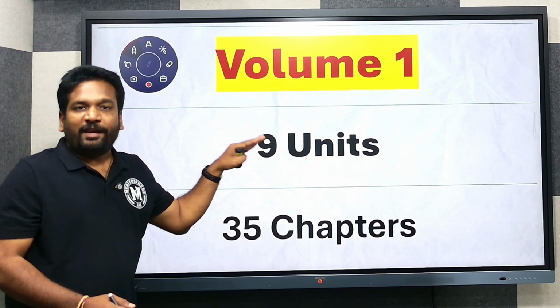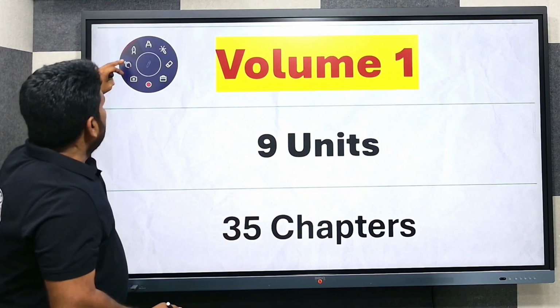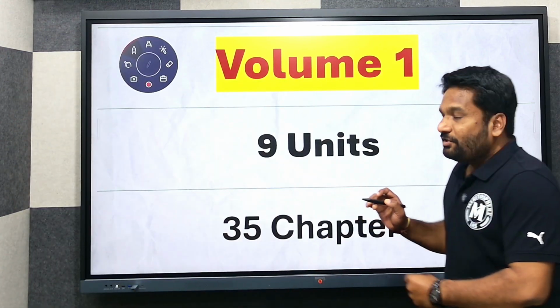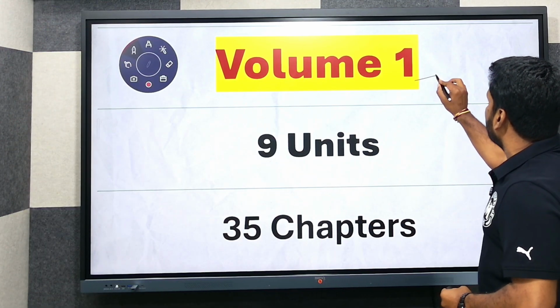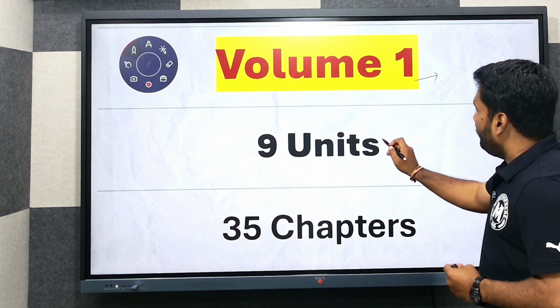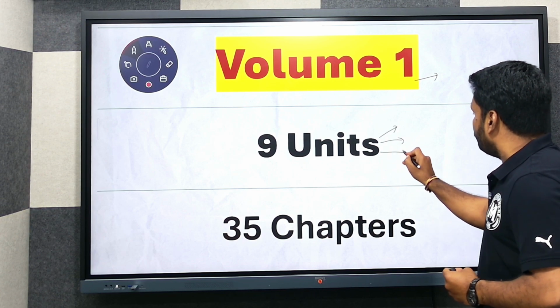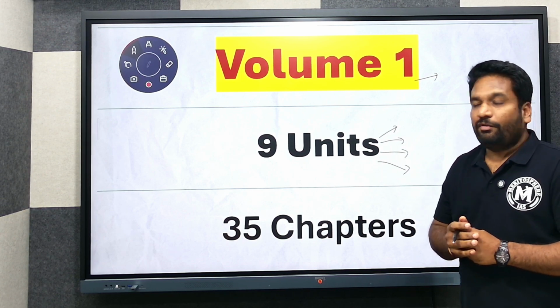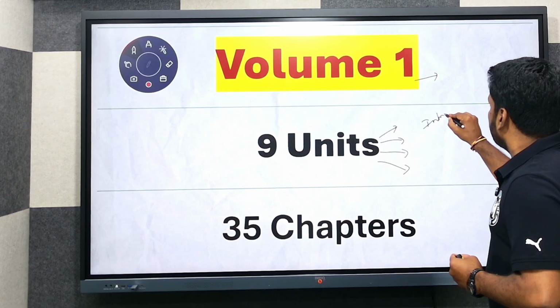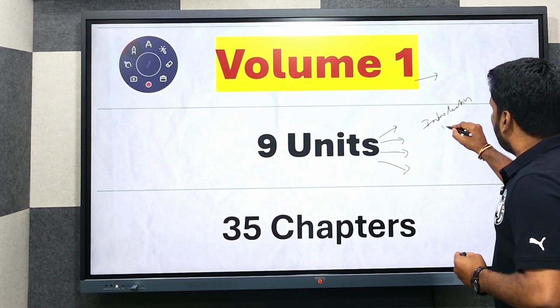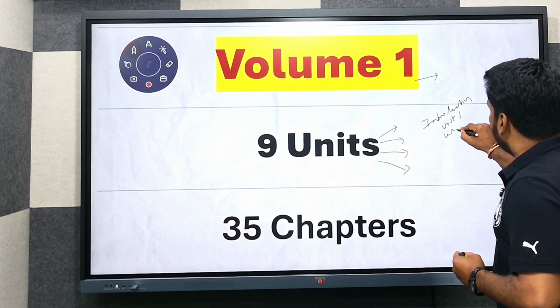For every unit there will be an introduction. So our scheme of explanation will be: there will be an introduction for volume 1, and an introduction to each of these 9 units. Whenever we start a new unit, we are going to have an introduction, unit 1, unit 2.